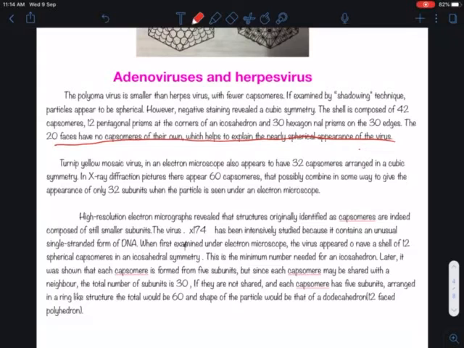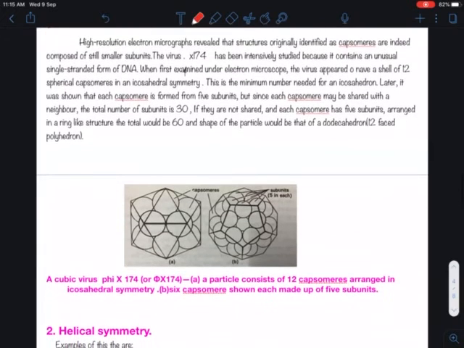Now, turnip yellow mosaic virus, under an electron microscope, also appears to have 32 capsomeres arranged in a cubic symmetry. In the X-ray diffraction picture, there appear to be 60 capsomeres, which possibly combine in some way to give the appearance of only 32 subunits when the particle is seen under an electron microscope. High resolution electron microscopy shows that structures originally identified as capsomeres are indeed composed of still smaller subunits.